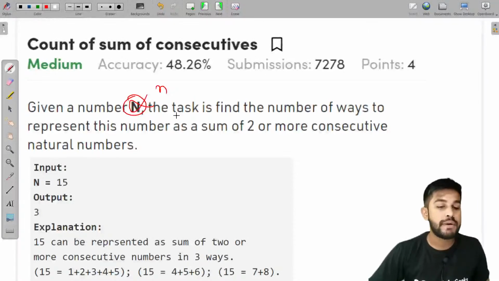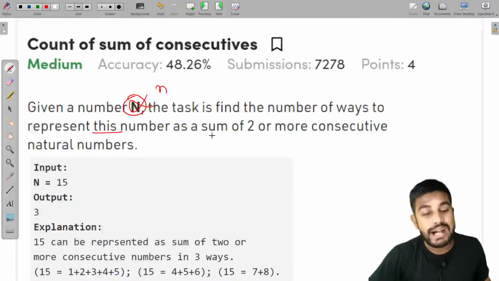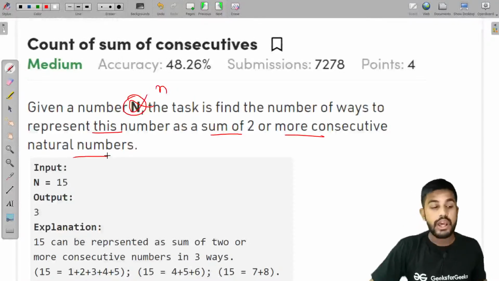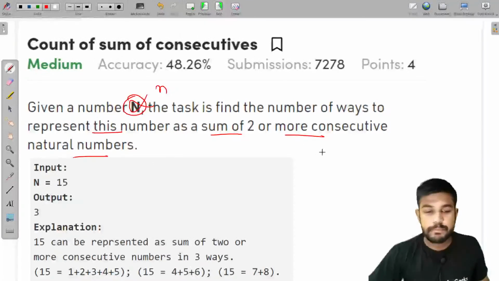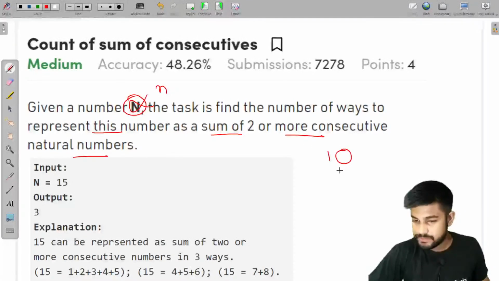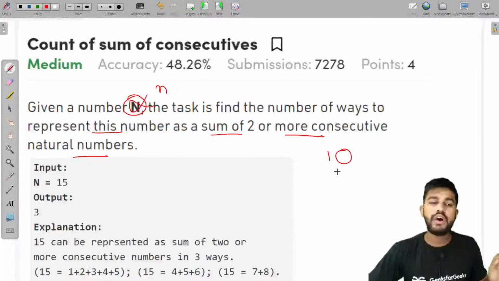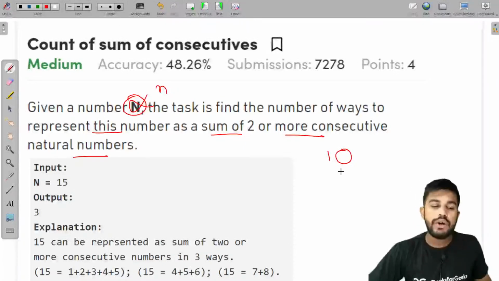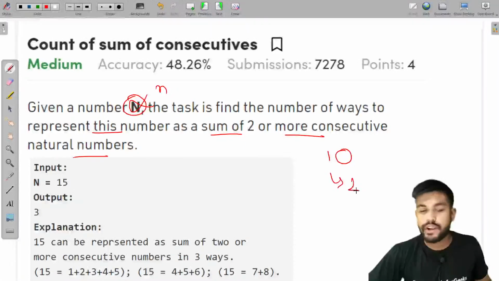We are given a number and the task is to find the number of ways to represent this number as a sum of two or more consecutive natural numbers. Suppose we are given 10 itself. How can we represent 10 here? There is only one way. Which is the one way? You find out.